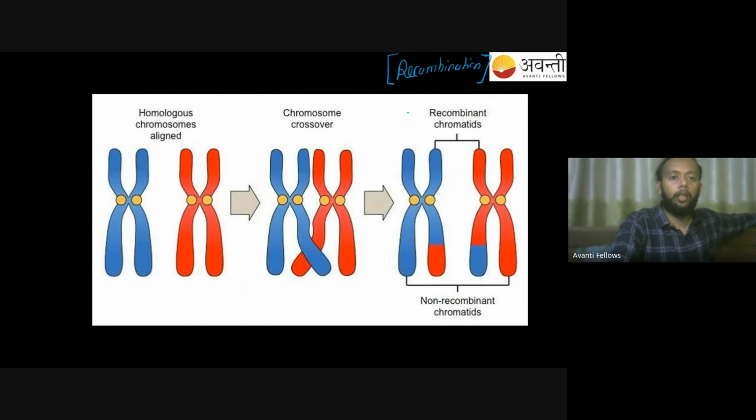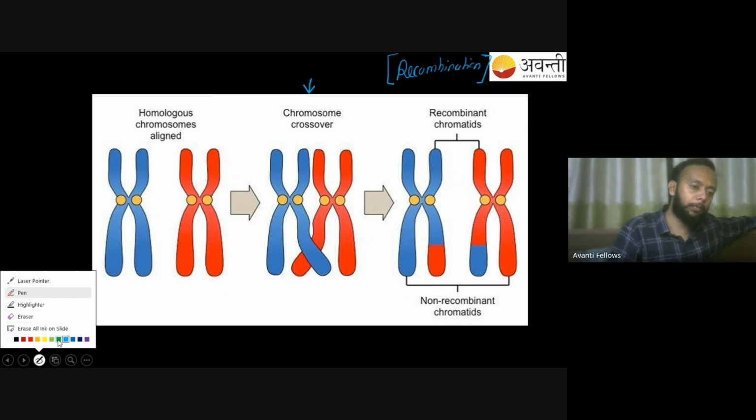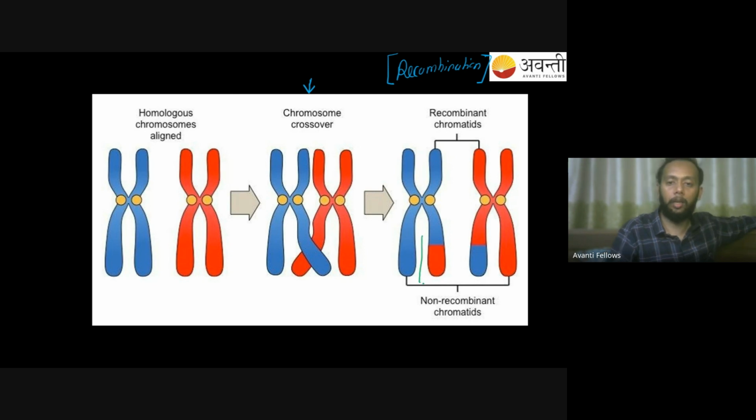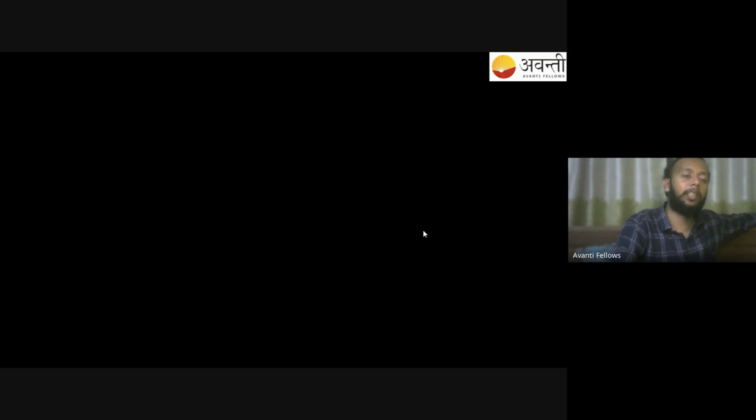right? So over here you can see you have a homologous pair, you have a chromosome, crossing over happening over here, and because of that you are finding the recombinants are being formed. The recombinants are being formed. So recombination has taken place over here, right? That is something you have to know.